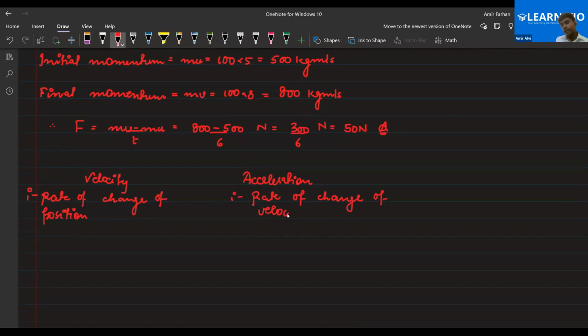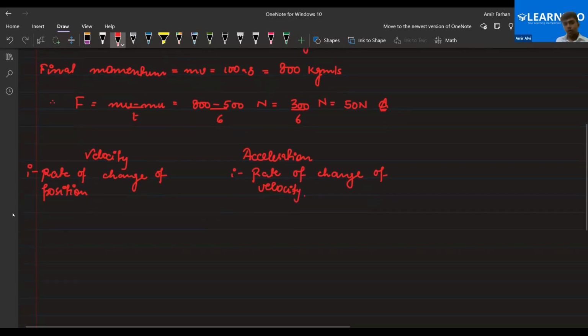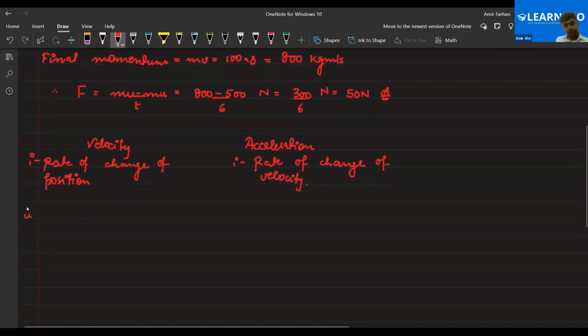Yes, sir, I have told you in the second law of motion. If you take the difference, a vector quantity will not differentiate them because both are vector quantities. Only two things could differentiate velocity and acceleration: all the properties are the same because both are vector quantities, and the only thing that differs is the definition.